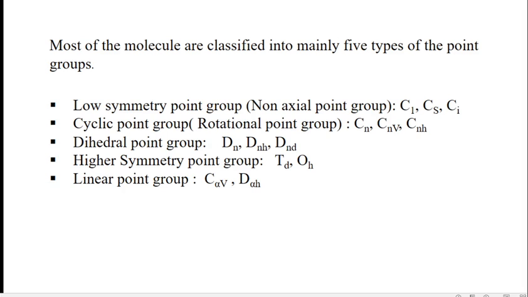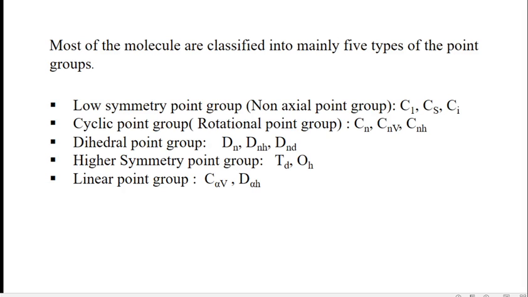Second is the cyclic point group or rotational point group. This type of point group belongs to Cn, Cnv and Cnh type point groups. The third is the dihedral point group, Dn, Dnh and Dnd type point groups. Then the higher symmetry point groups, these are the molecules that have some higher symmetry, the tetrahedral and octahedral point groups. And the linear point groups are C infinity v and D infinity h type point groups of the molecule.